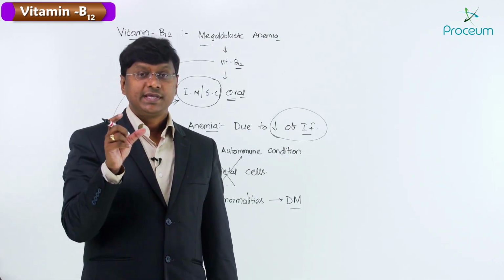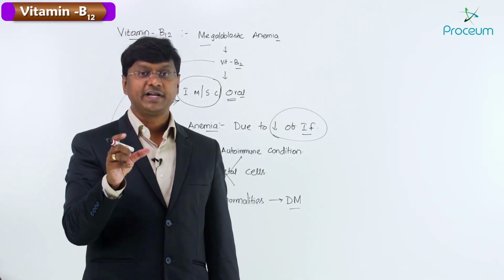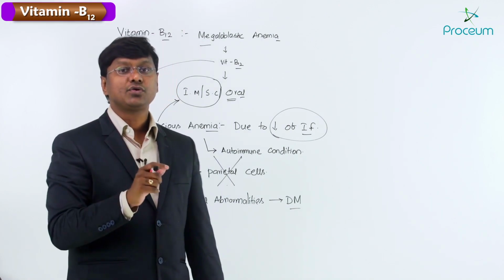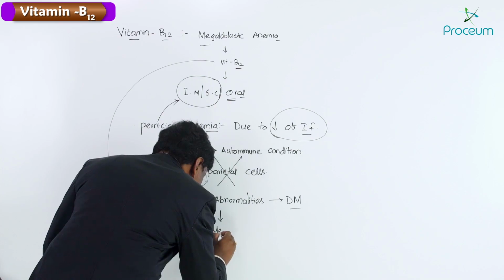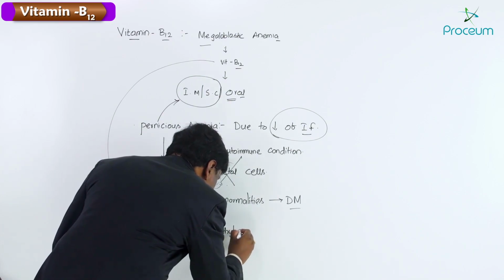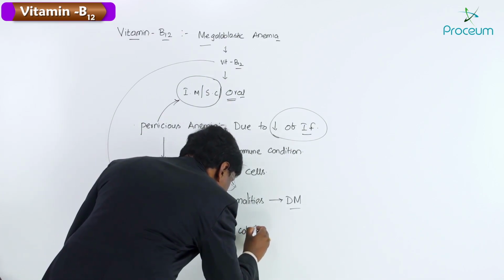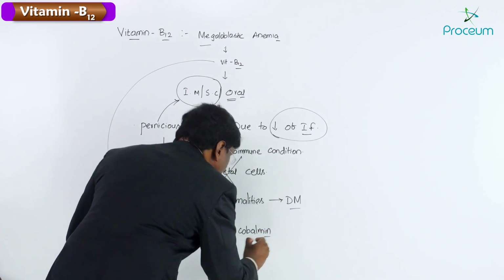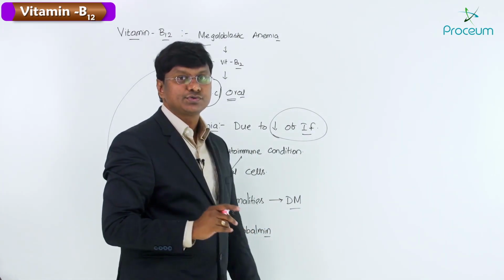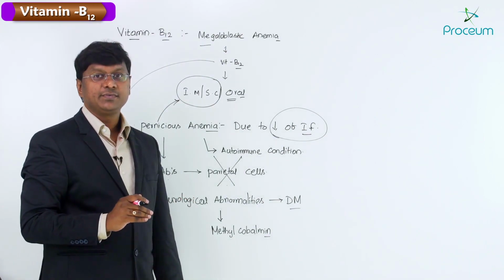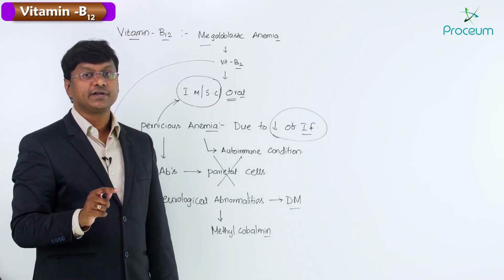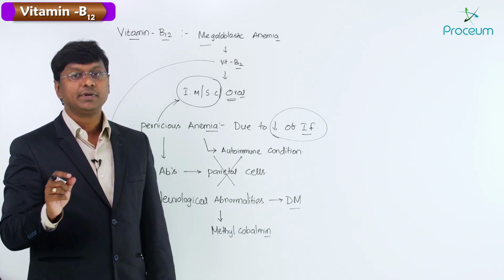Here, which formulation of vitamin B12 is used? Methylcobalamin is used.